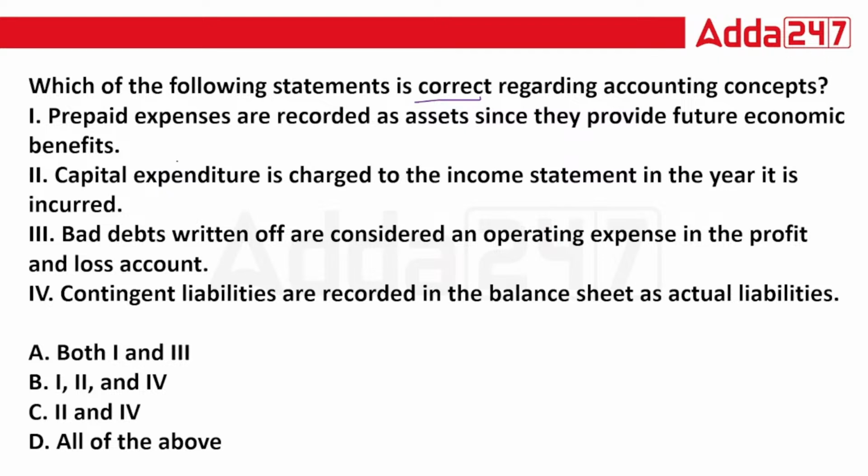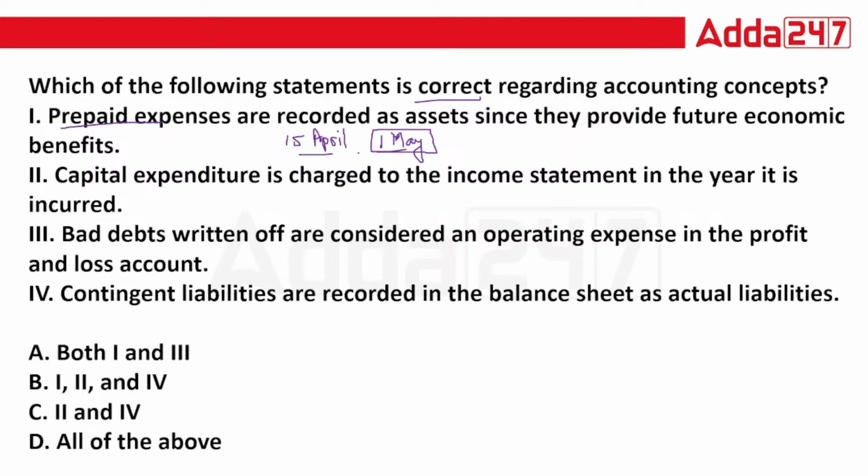So if we read the first option, in this statement they are saying the prepaid expenses are recorded as assets since they provide future economic benefit. Prepaid expenses means suppose your expense needs to be made during May month, but you made advance payment, suppose on 15th April.